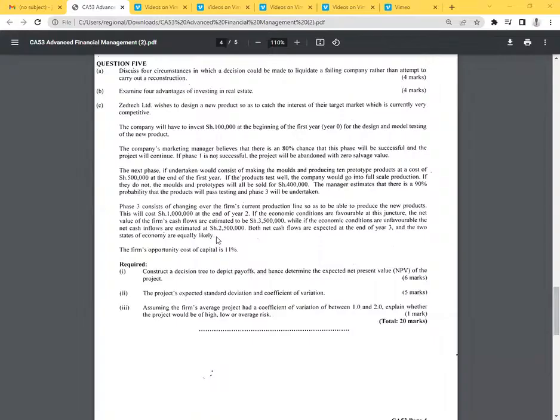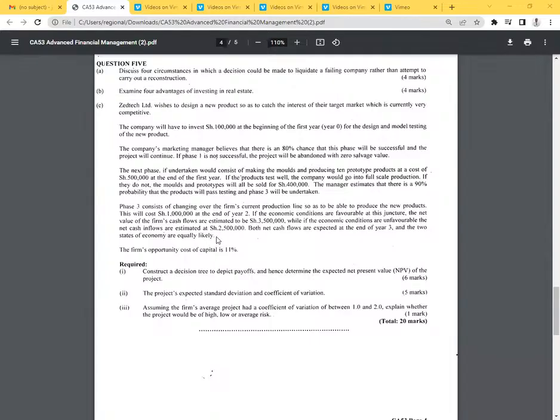If the product tests well, the company would go into full-scale production. If not, the molds and prototypes will all be sold for 400. The manager estimates that there is a 90% probability that the product will pass testing and phase 3 will be undertaken. Phase 3 consists of changing over the firm's current production line so as to be able to produce the new products. This will cost $1 million at the end of year 2.